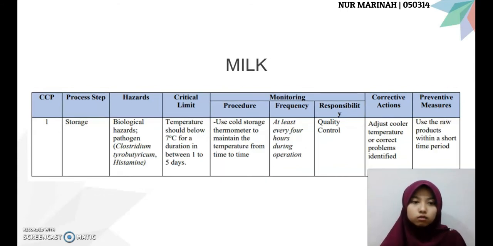The next one is milk. The storage step. For a critical limit, the temperature should be below 7 centigrade for a duration in between 1 to 5 days. Use cold storage thermometer to maintain the temperature from time to time, at least every 4 hours during operation by the quality control. For the corrective action, adjust cooler temperature or correct problem identified. For the preventive measure, use the raw products within a short time period.